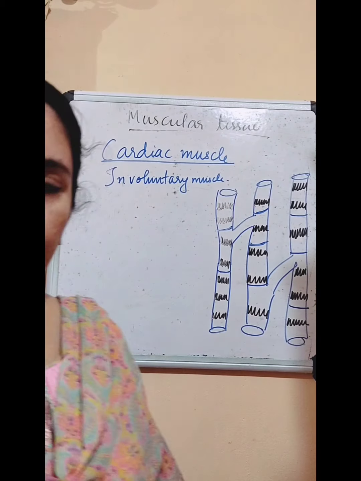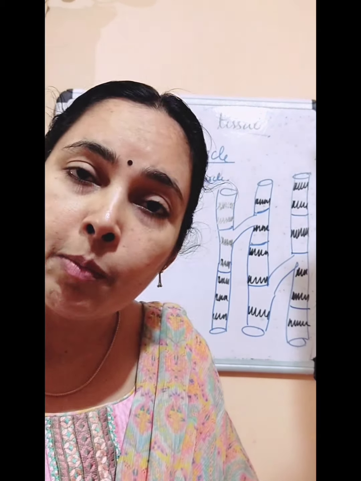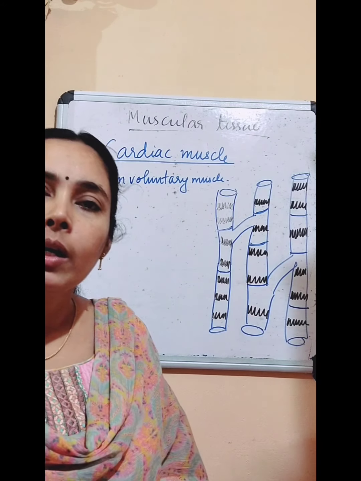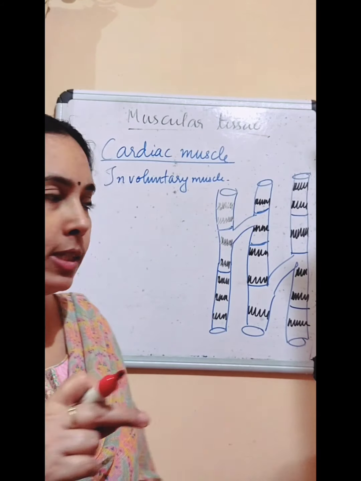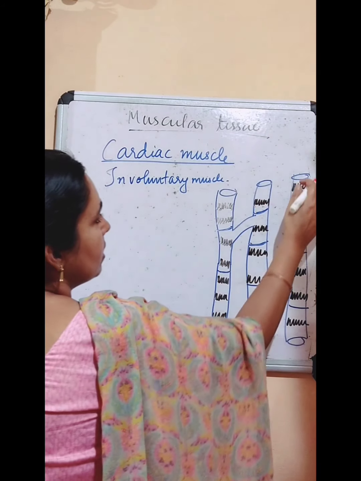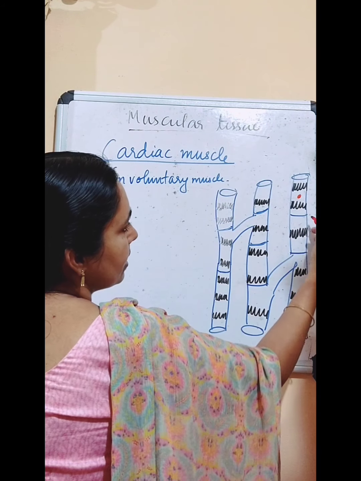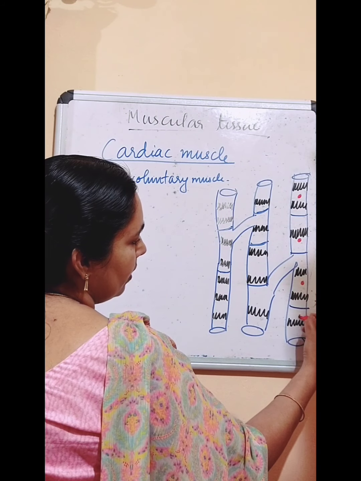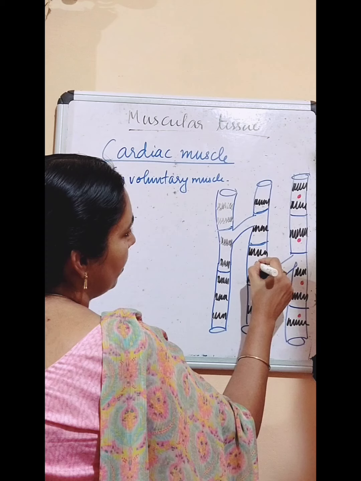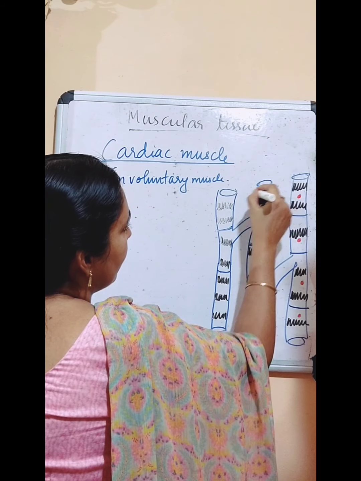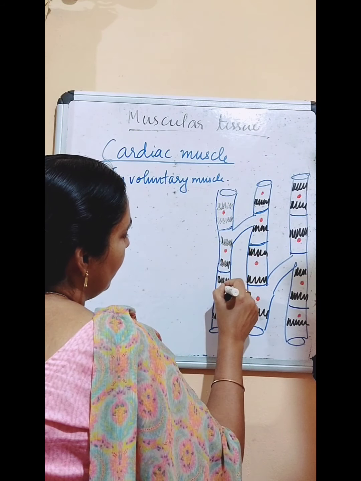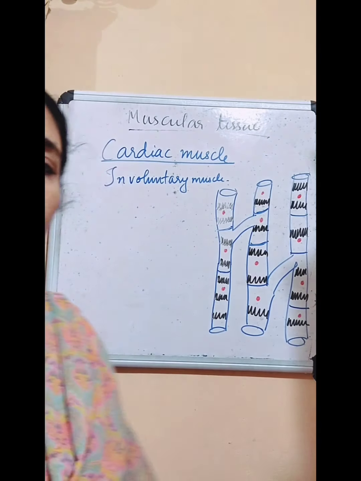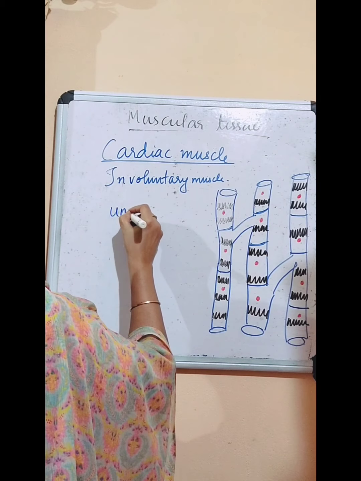And in skeletal muscle we saw what? In the same cell so many nuclei are present. And in smooth muscle we saw in a single cell a single nucleus is present. And here also this is one cell. So only one nucleus. Next cell has one nucleus. Next cell one. So how many nuclei are present in each cell? We can see in each cell only a single nucleus is present. So this is uninucleate.